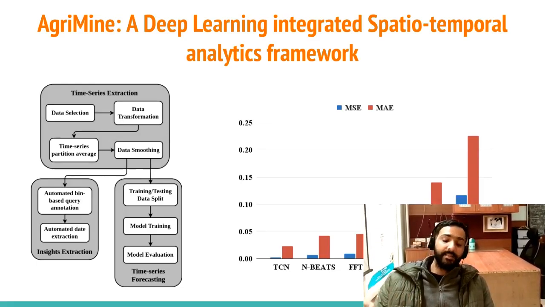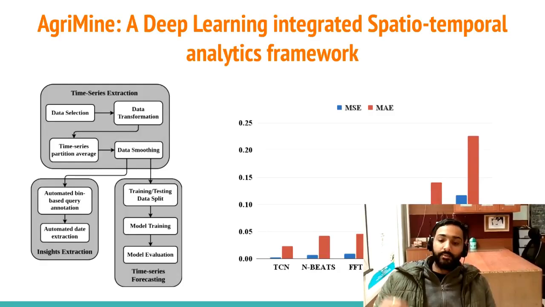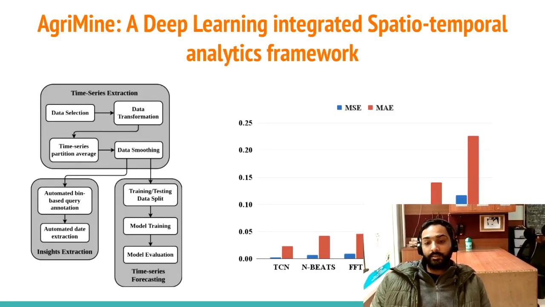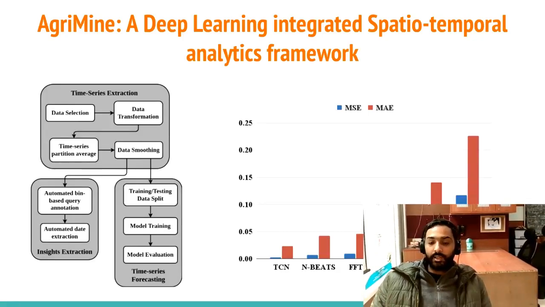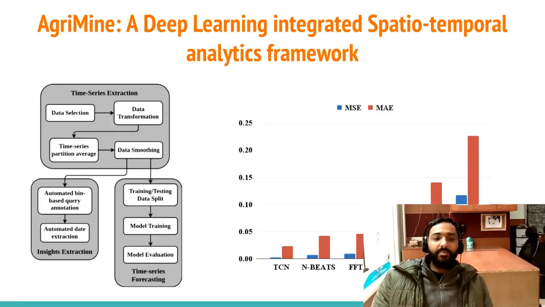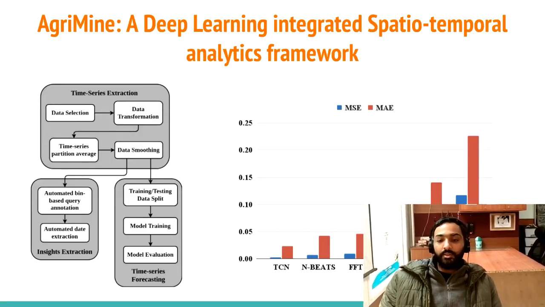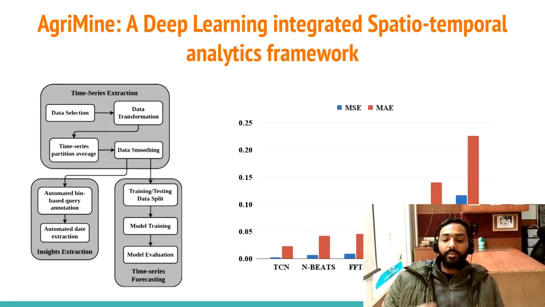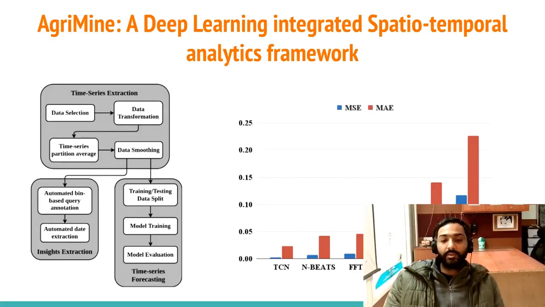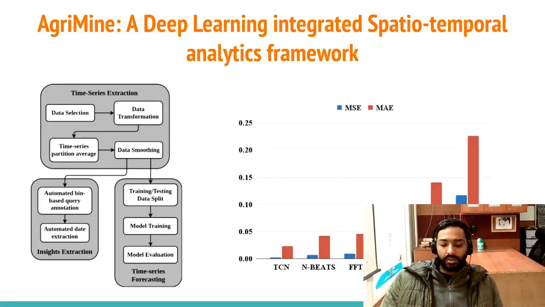In the AgriIntel, we went one step further and we gave the forecasting of the particular disease or pest. This is the difference between the forecasting models of the AgriMine and AgriIntel. In the AgriMine framework, we took 6 models and compared the performance of the forecasting of the TCN, NBITS, FFT, LSTM, GRU, and RNN. And on the left side, I have the pipeline which was used to develop these forecasting models. The whole detail is in the research paper.